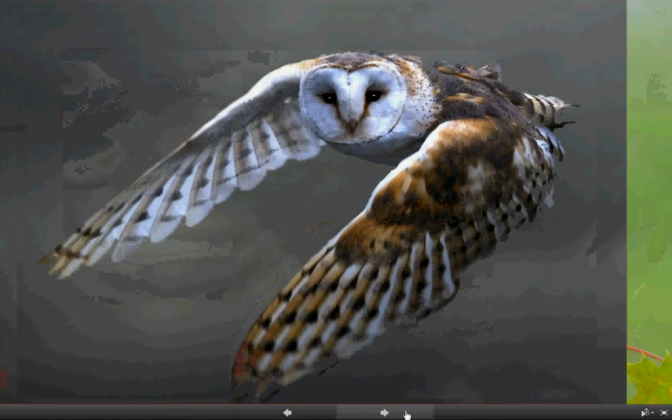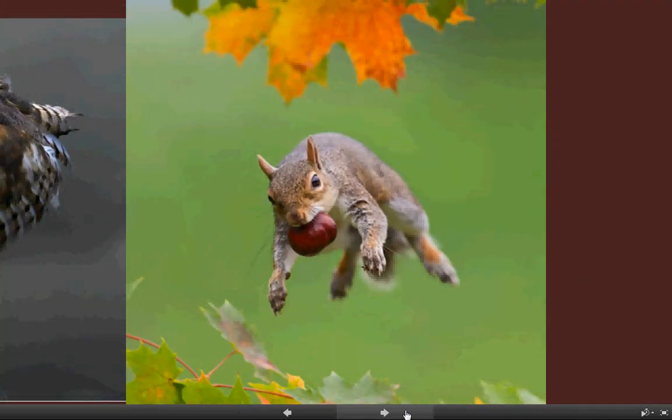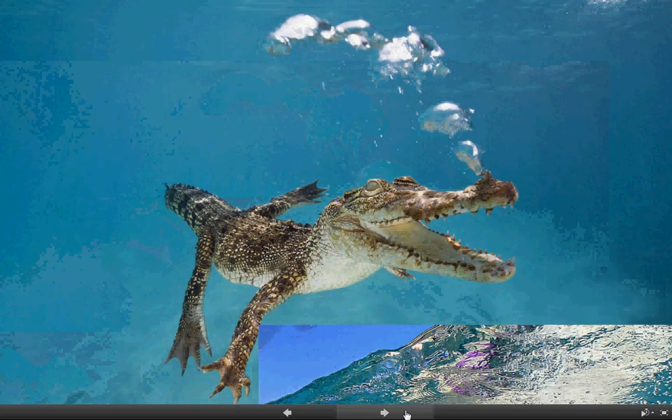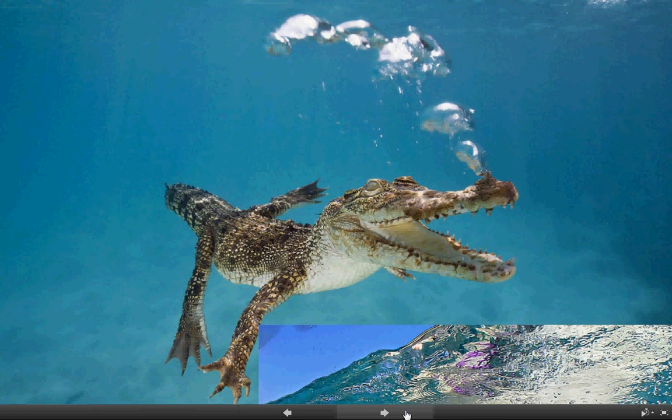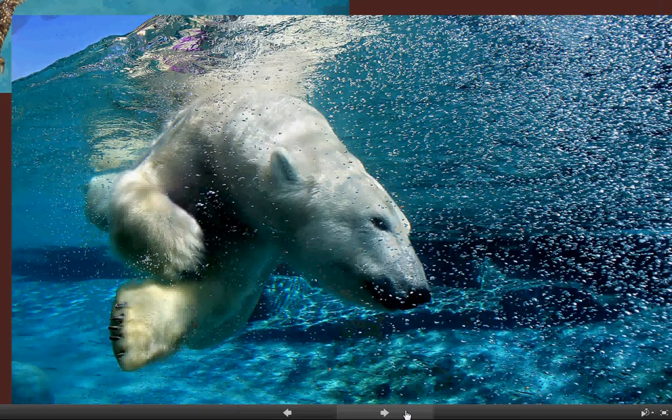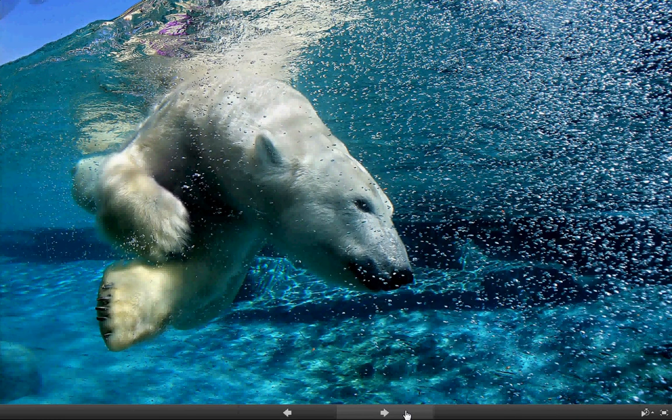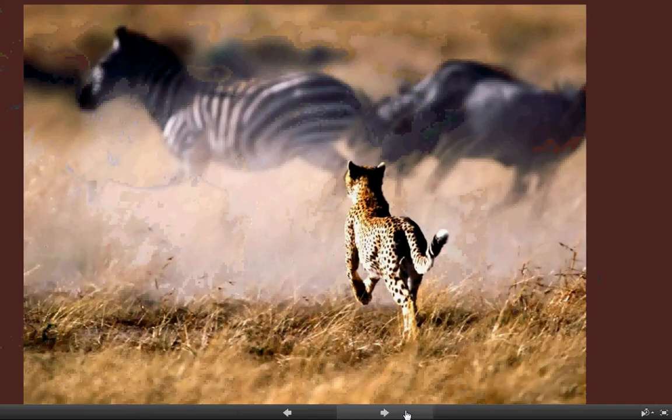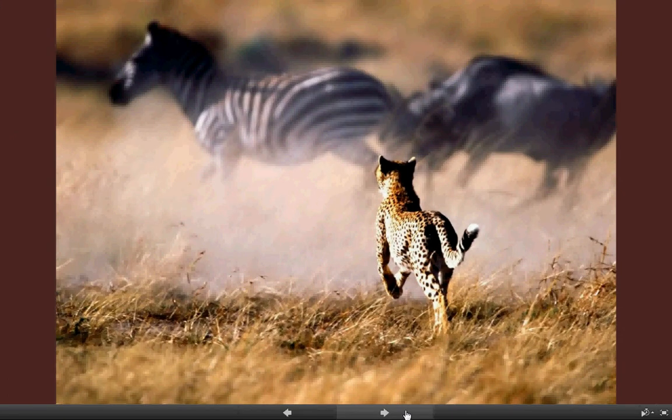So, some nice pictures of some moving animals. Here's a flying owl. This is not a flying squirrel. This is a squirrel that happened to be captured mid-jump. There's a crocodile going for a swim. That would be something scary if you were in the ocean. Here is a polar bear, also something scary to see in the ocean, but they are super cute when you see them at the zoo. And here's a cheetah, one of the best runners in the natural world, chasing after some zebra.